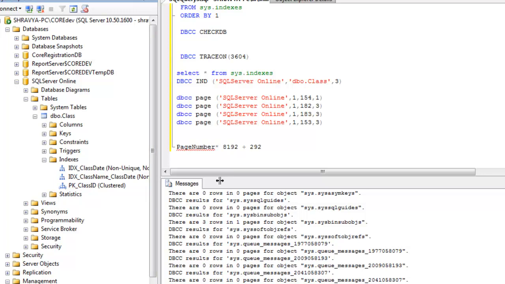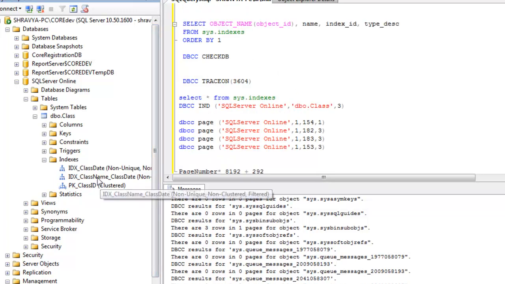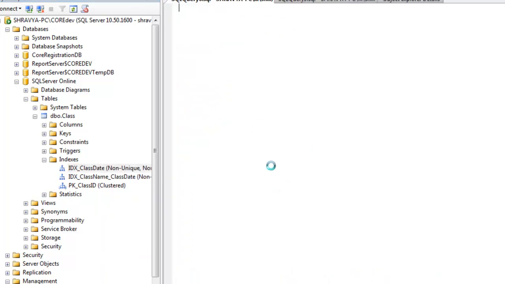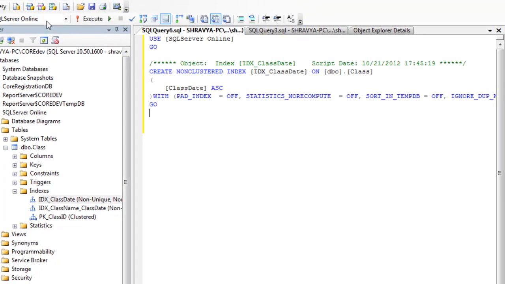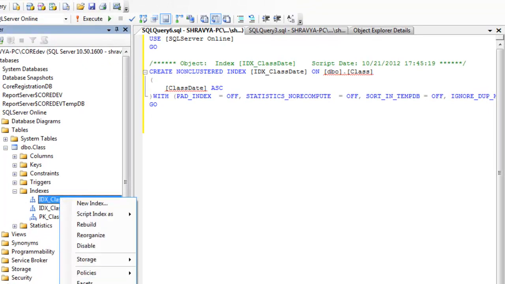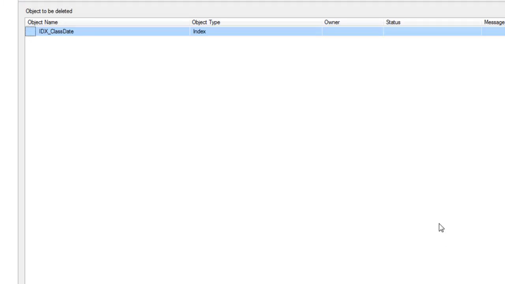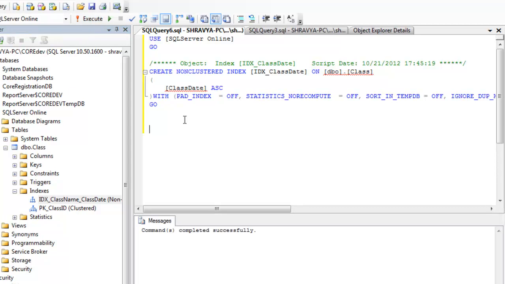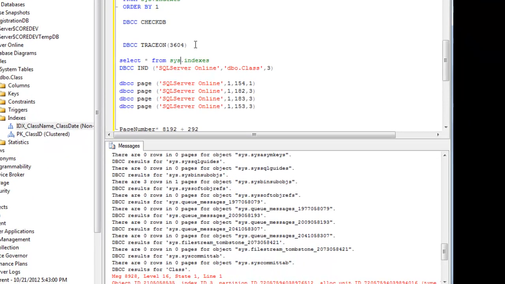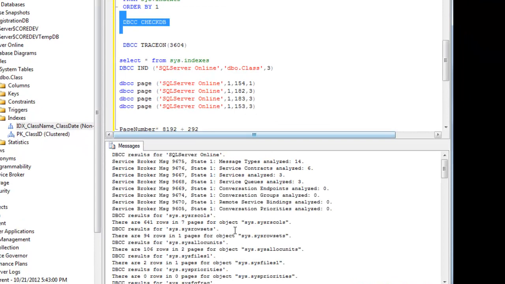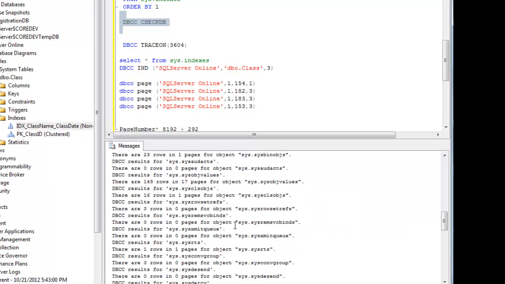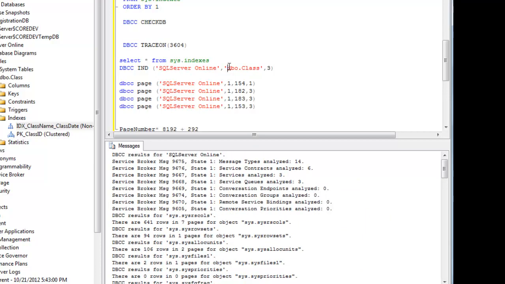Okay, this is the page, this is the one. Let's script it out first and then drop it. Okay, the indexes are dropped, and now let's create the indexes. It's already created. Now let's run CHECKDB. See, there is no error on CHECKDB because we fixed that corrupted page.